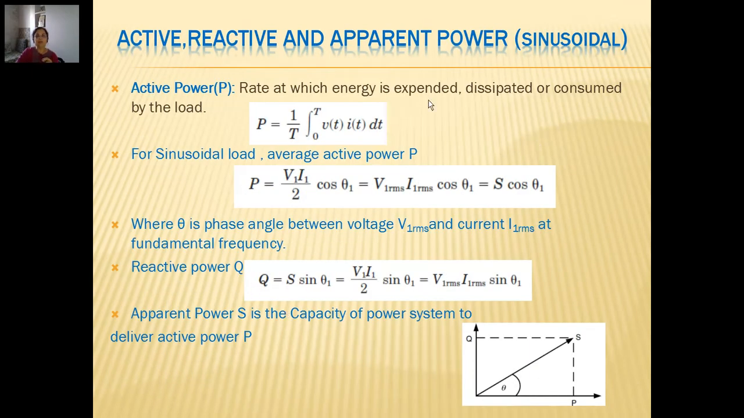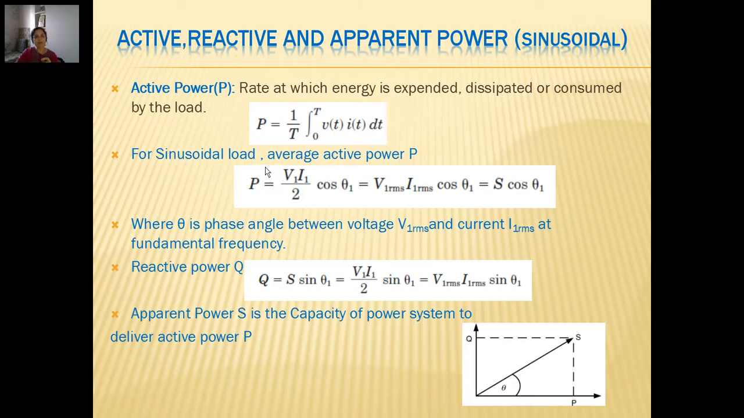Now in the sinusoidal case, this is again a revision, when we calculate active power, we know it is the rate at which energy is expended, dissipated or consumed by the load. We use different terminology, but we know that this is the power available to the load for conversion into other forms, and it can be calculated as P, the average of the product of the instantaneous value of voltage and the instantaneous value of current. Over the complete cycle we integrate and, for averaging, divide by the time period. So this is the definition of calculation of active power.